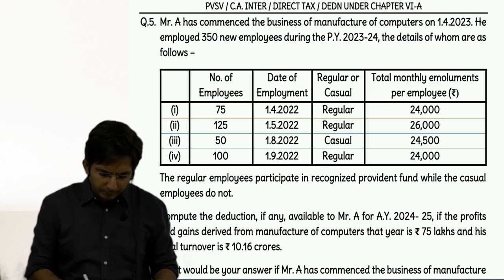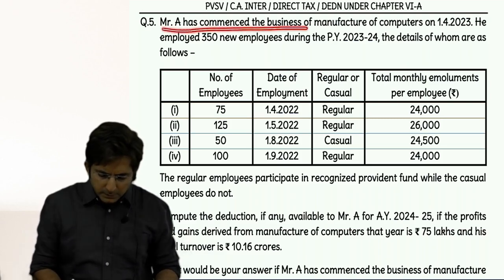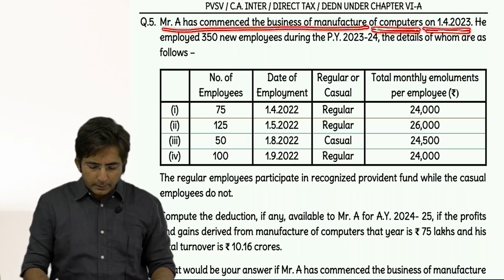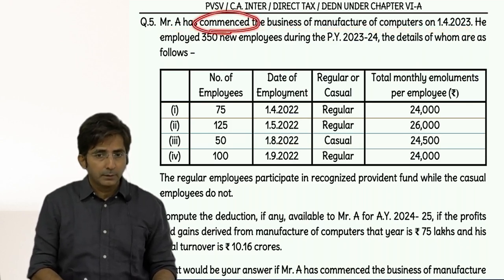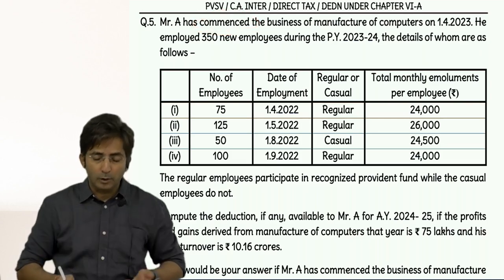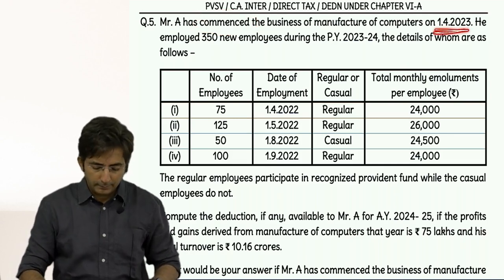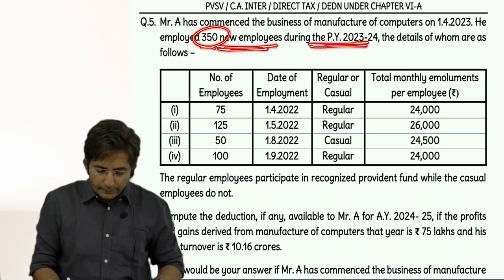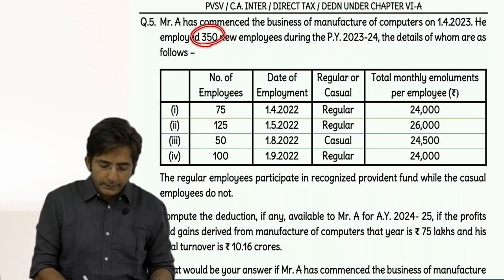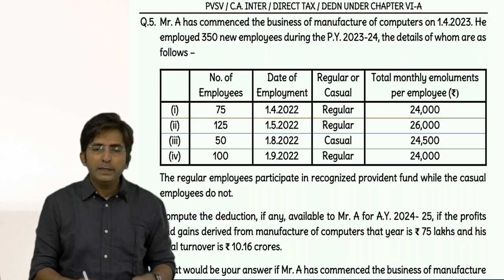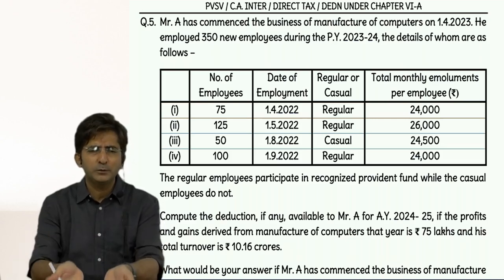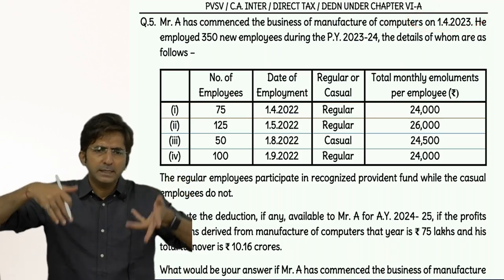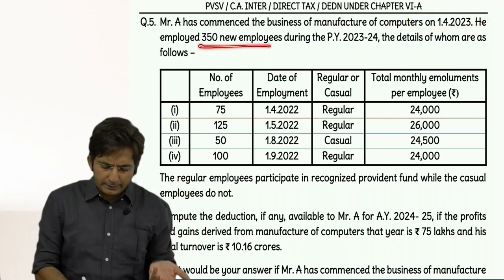So read from the beginning. Mr. A has commenced the business of manufacture of computers on 1st April 2023. Commenced the business means started the business. Means he has started the business now only. On which date? 1st April 23. He employed 350 new employees during the previous year 23-24. Tell me, are these 350 old employees or new? Old he will not have. This is the first year of his business. When did he start the business? 1st April 23. So all the employees whom he has appointed are all new only. Even they have written the word new employees.